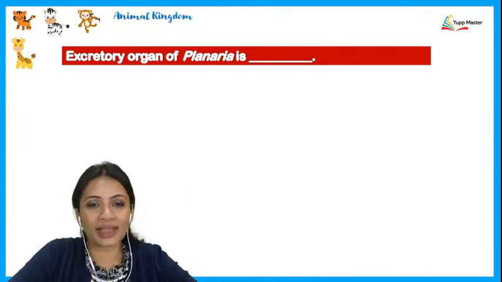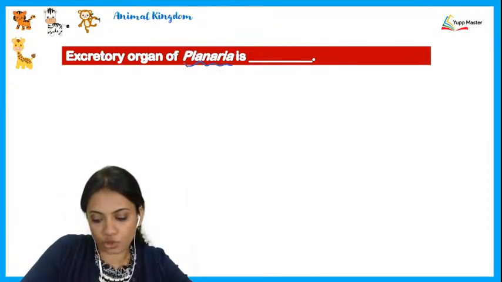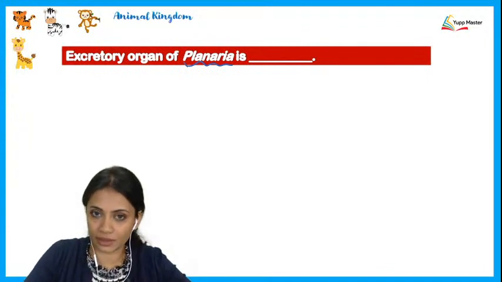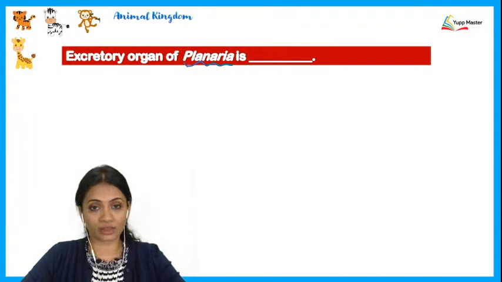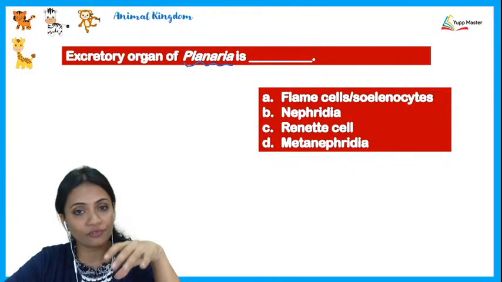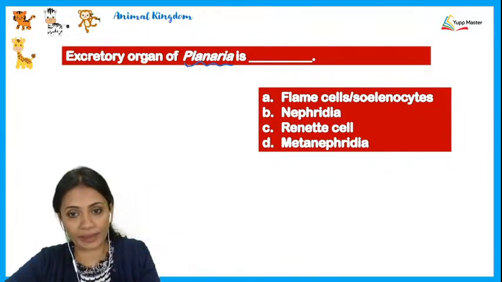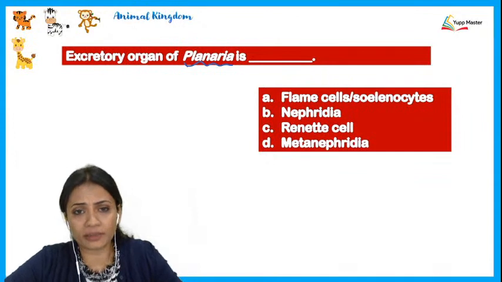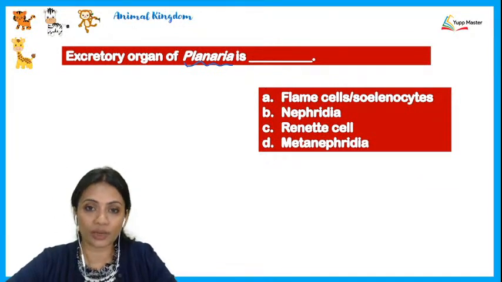Next option: excretory organ of planaria is. Planaria belongs to the phylum Platyhelminthes, and Platyhelminthes have flame cells as the excretory organ. Why are they called flame cells? Because they are constantly flickering like a flame. They are also called solenocytes.